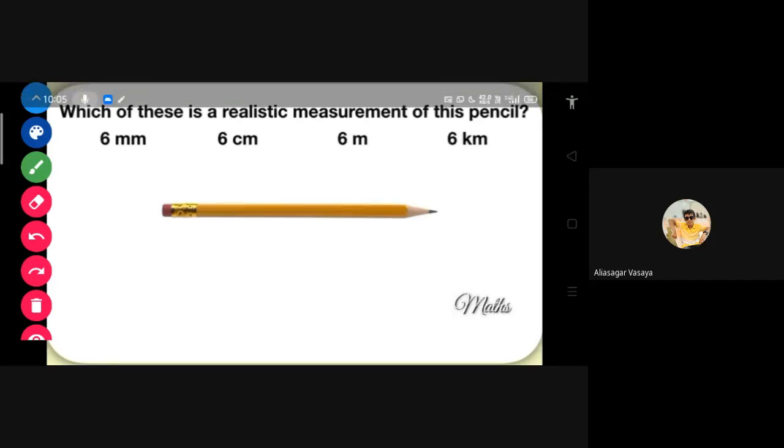Everyone will compulsorily measure. That is very easy. Take your pencil and scale and then measure. And then tell me the measurement of your pencil.